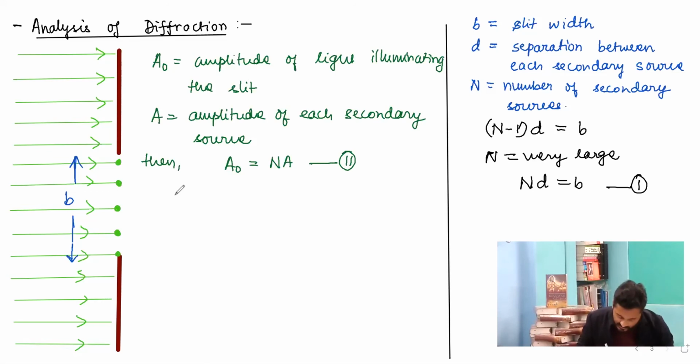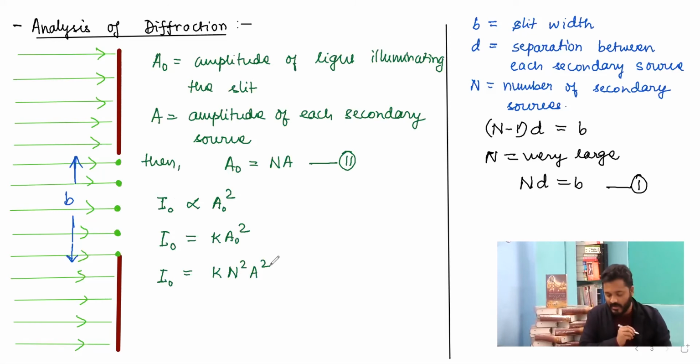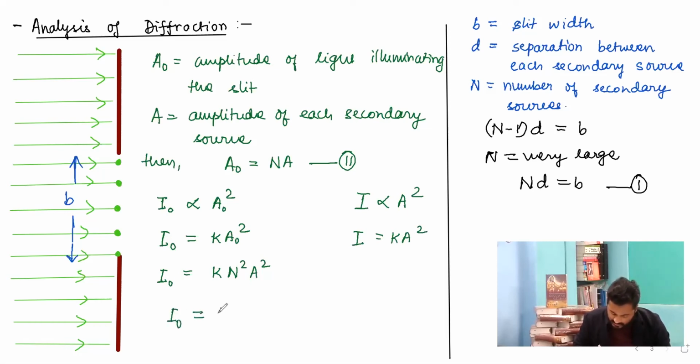Now the next thing I discuss is that if I naught is the intensity of the incident light, I naught is proportional to A naught square, or I naught is equal to k A naught square, which can be written as n square A square. And if I is the intensity of each source, then I is proportional to A square, and I is equal to k A square. So k A square can be written as I, and I naught can be written as n square I.